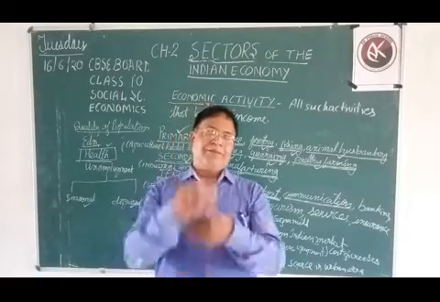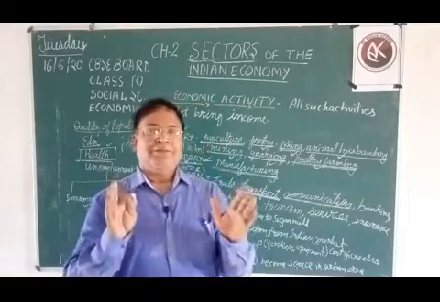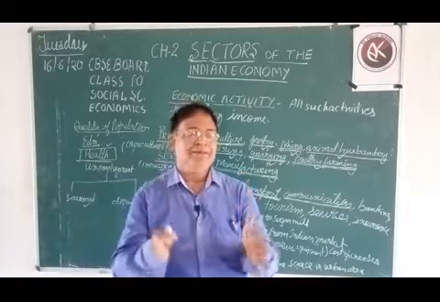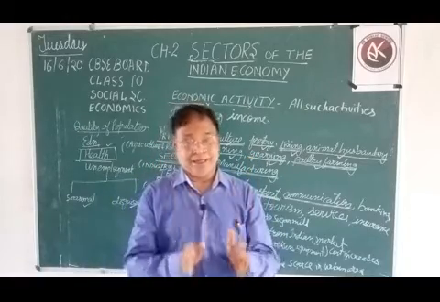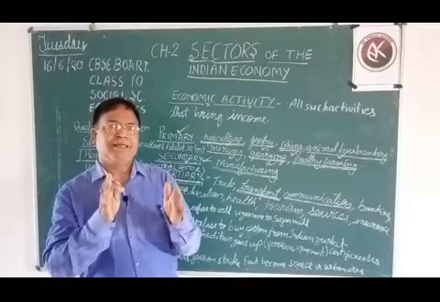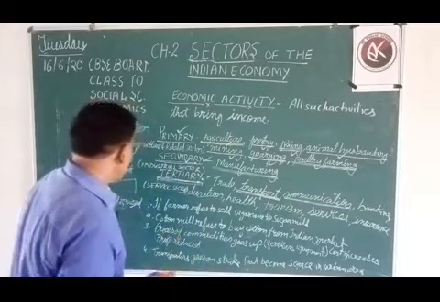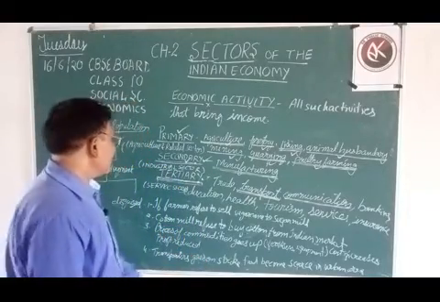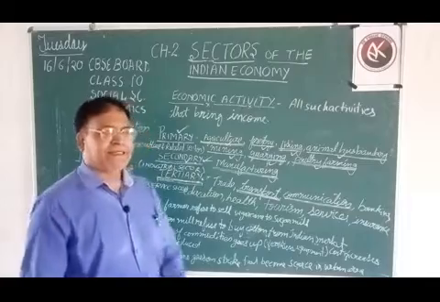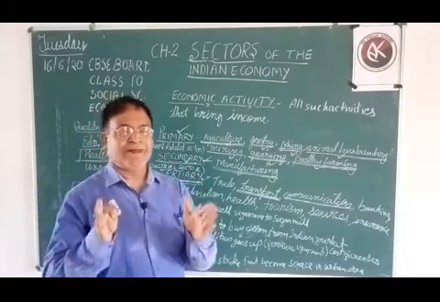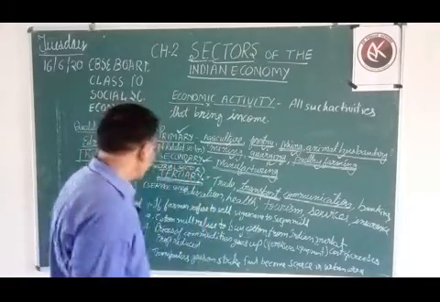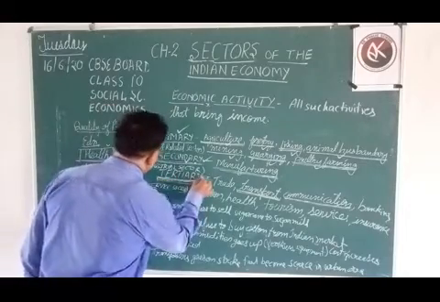So in the secondary sector we perform manufacturing work, various technological activities using skilled workers. Because most of these activities take place in industries, it is known as industrial sector. Now let's come to the tertiary sector.